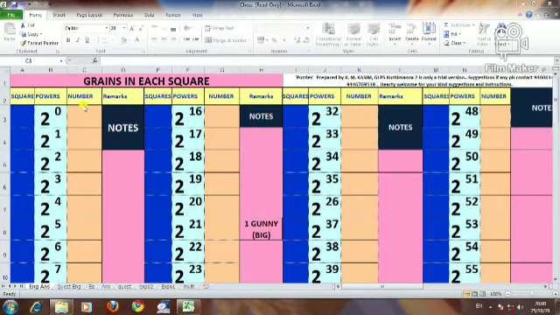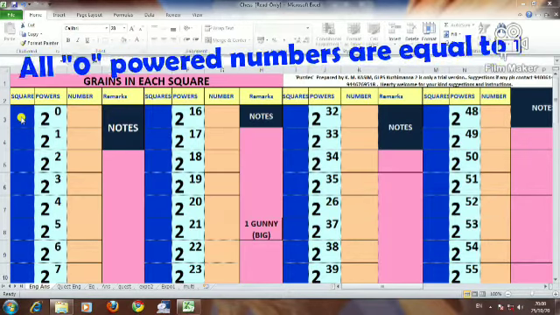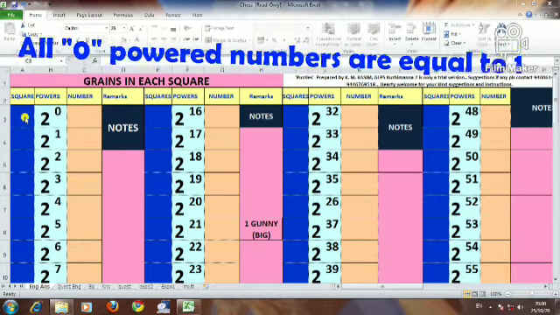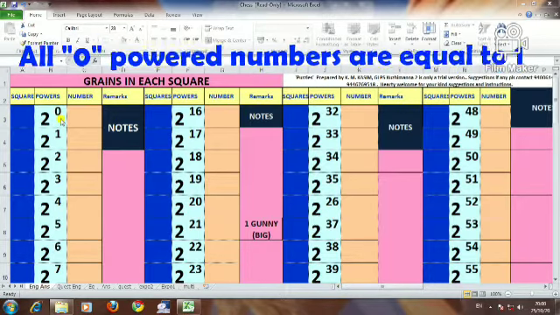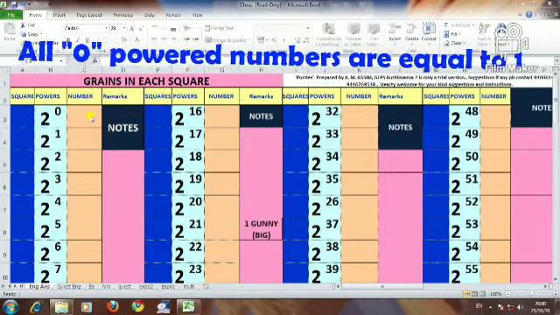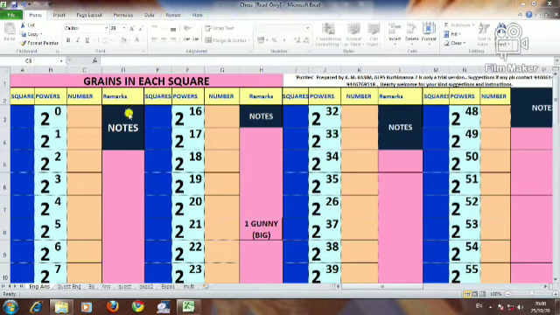Here is our worksheet. You can see the first is the space for entering squares. Then comes the powers here. The powers are already entered. Then the number of grains will appear here. Then certain remarks regarding the numbers will be added here.